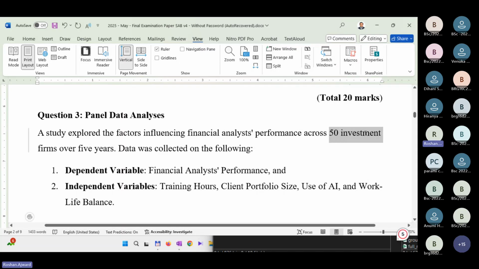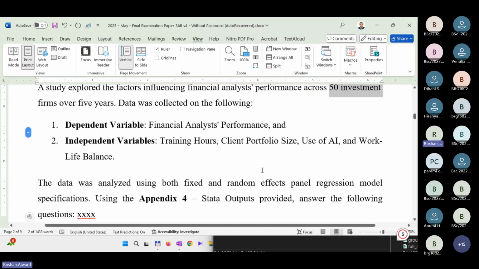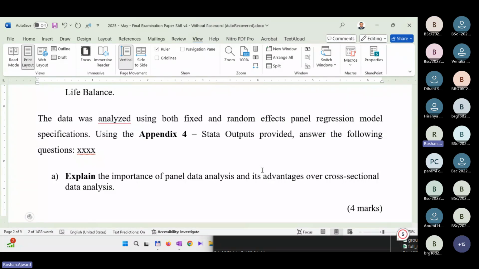Not 250 firms. It's only 50 investment firms. But in the normal regression, it will consider them as 250 separate investment firms. So that's what we have to understand. That difference cannot be made under cross-sectional analysis. That's the normal regression analysis.